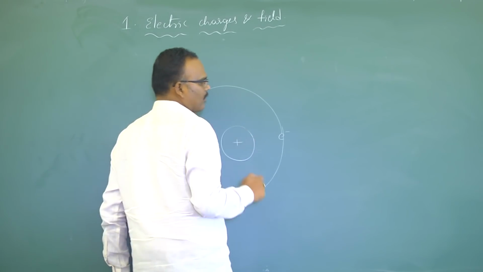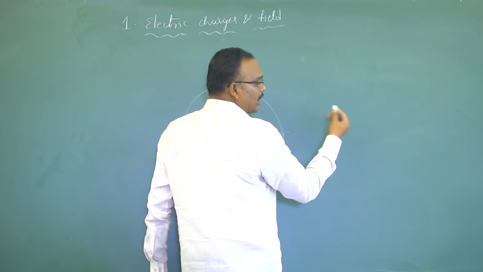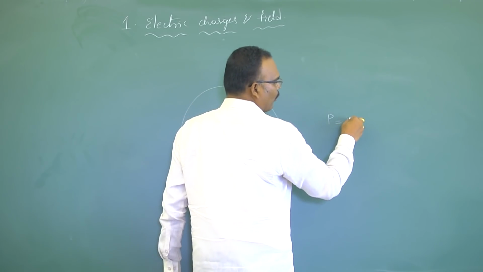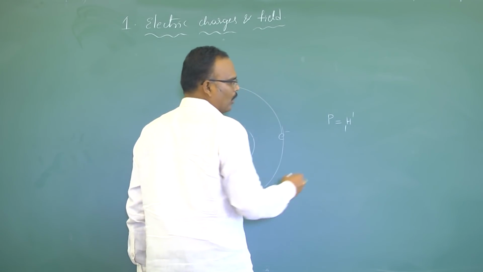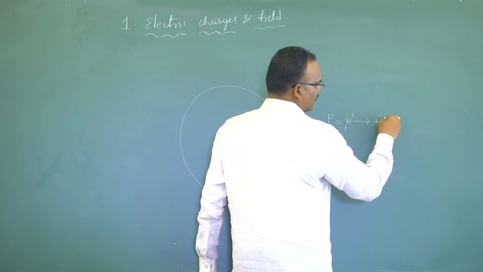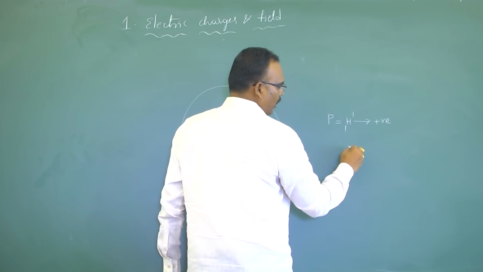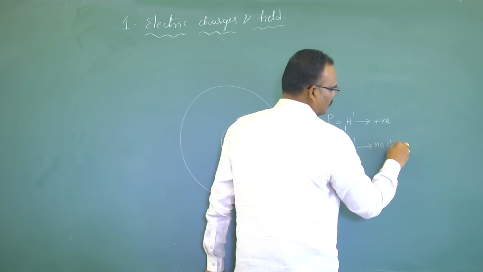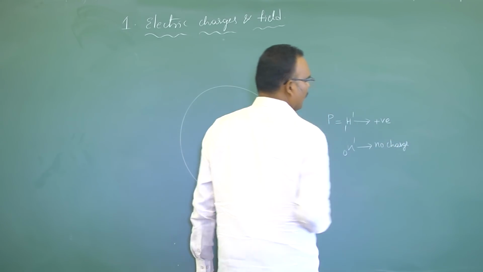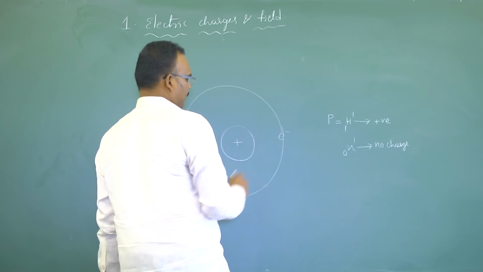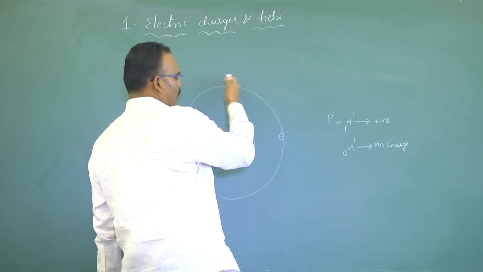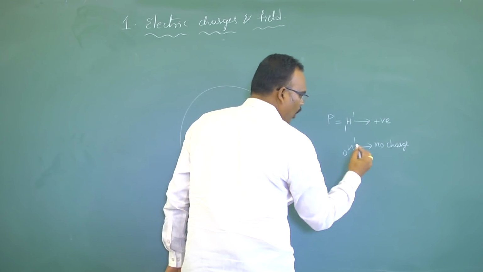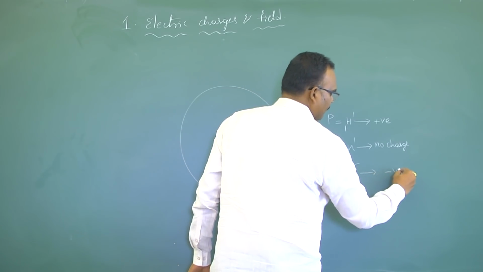The nucleus consists of nucleons. What are nucleons? Nucleons are protons, denoted by P or written as H11. A proton is positively charged. And neutrons: a neutron is neutral, so it has no charge. This is all about the nucleus of the atom. And negatively charged electrons revolve around the nucleus in fixed orbits. So, the electron is a negatively charged particle.